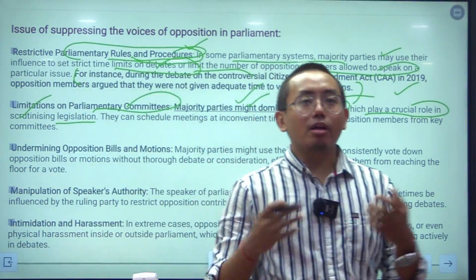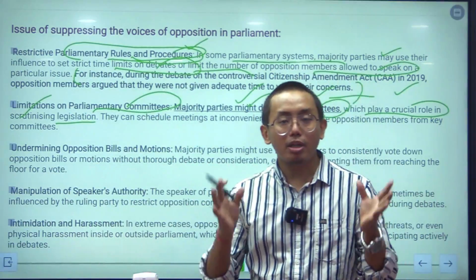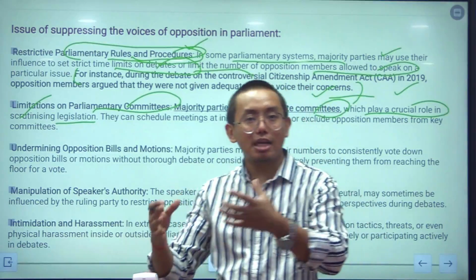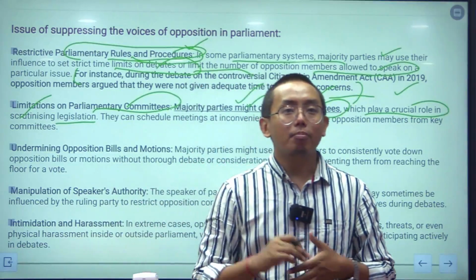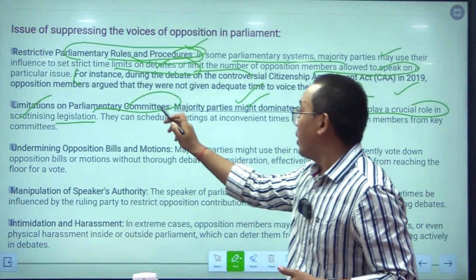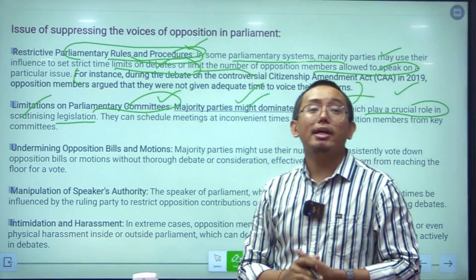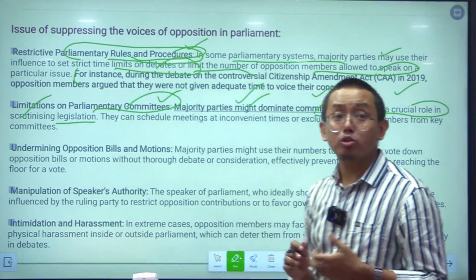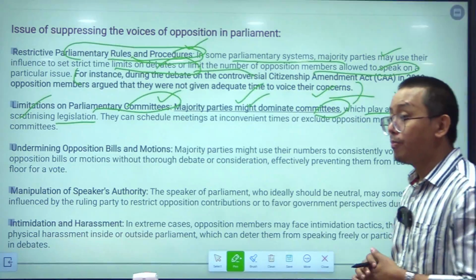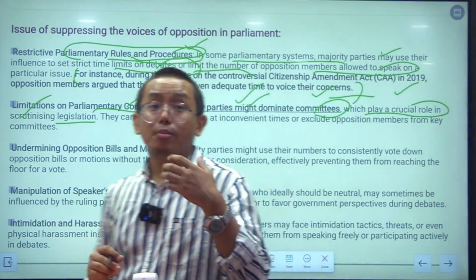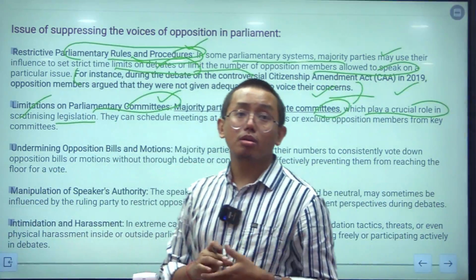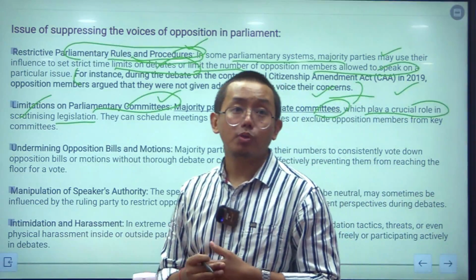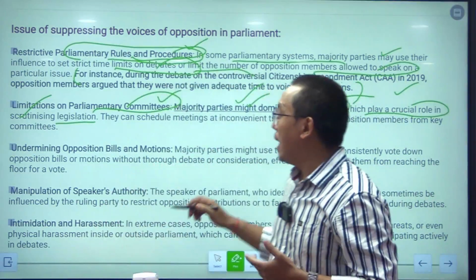The parliamentary committees are very important because they are the committees which scrutinize the bill after it has been placed in the parliament. But if the parliamentary committees are dominated by the majority party in the parliament, then there will be bias. There will not be transparency, or the majority will dictate the rules in the bills. The bills will not be debated properly. So for this reason this is an important point.